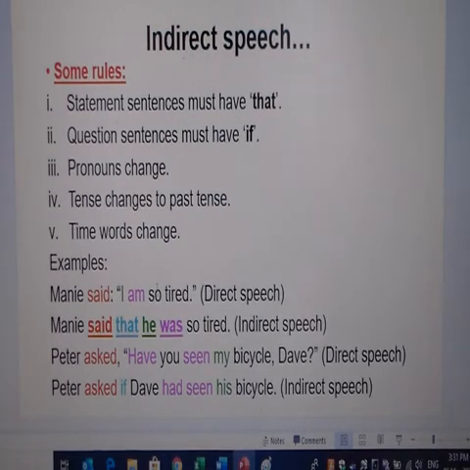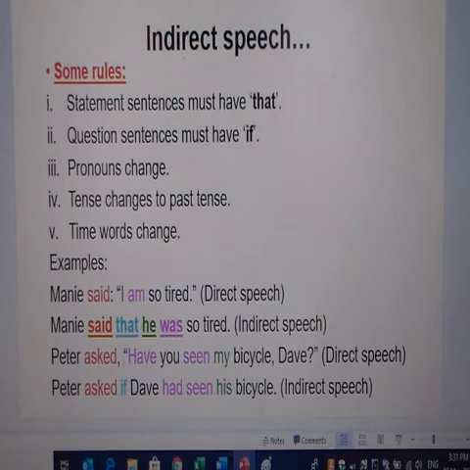So Mani said, "I am so tired." I've just given you 2 examples here. Mani said that he was so tired, because this is a normal statement sentence. You can see there's the inclusion of the word that. I changes to he, so your pronoun changes. And then am changes to was, from present tense to past tense.